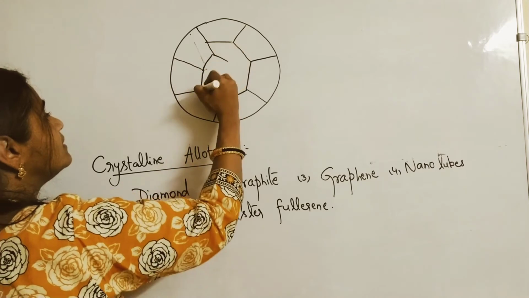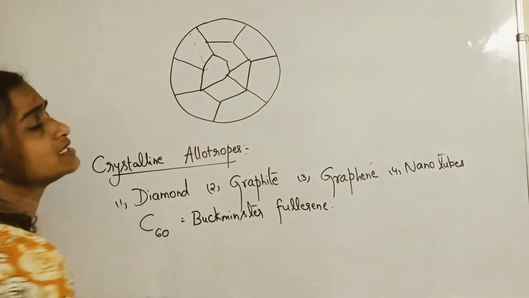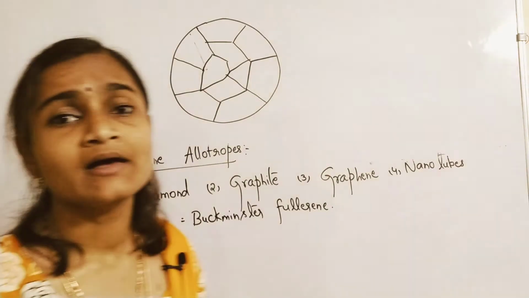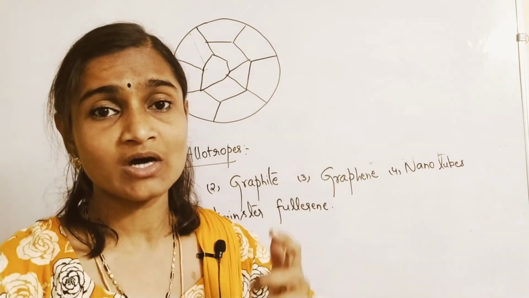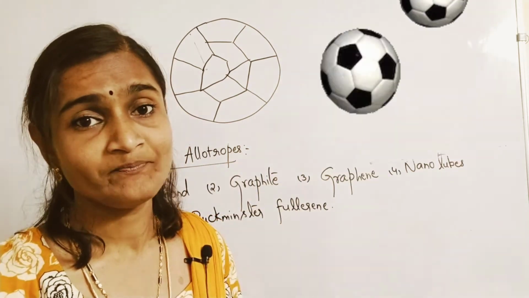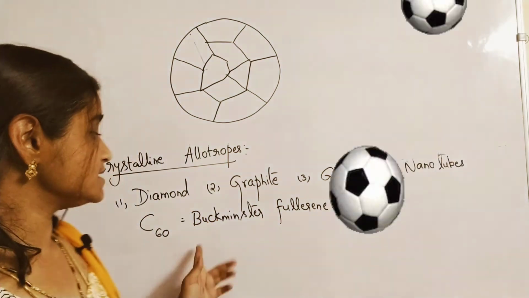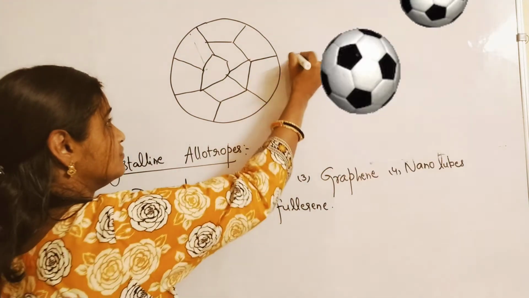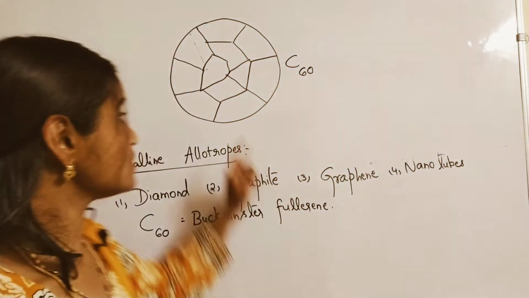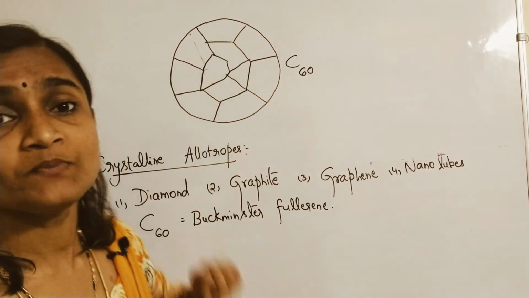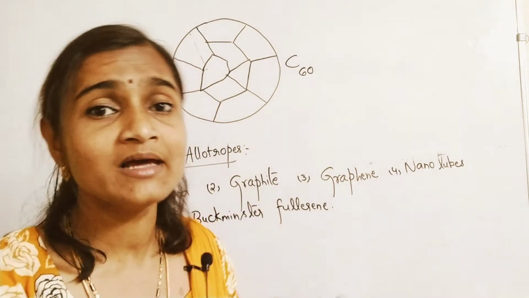Some will be pentagonal structures, some will be hexagonal structures, like a football structure. On a football you will find pentagonal rings and hexagonal rings on the surface. Same like that, the C60, Buckminster fullerene. That means all the intersection points are carbon atoms only, arranged in a regular pattern.